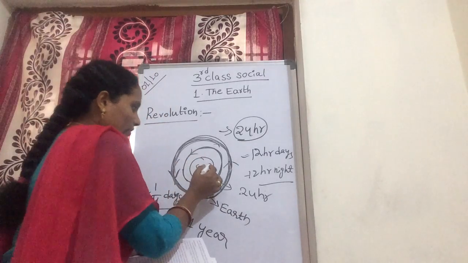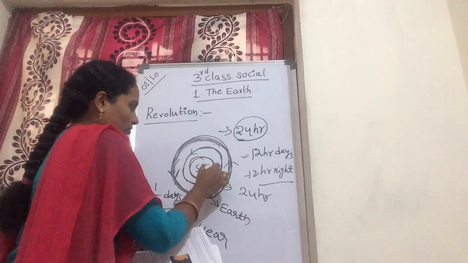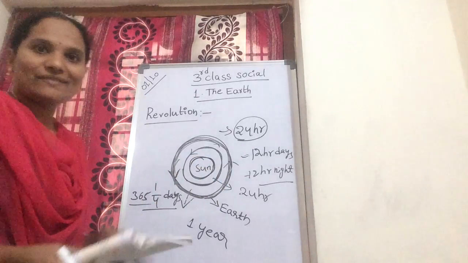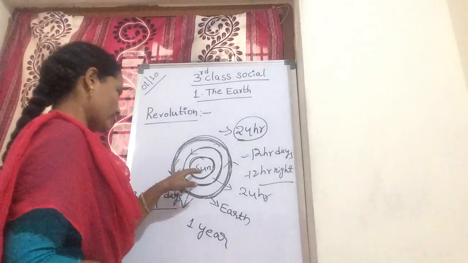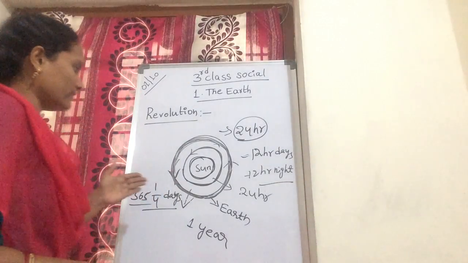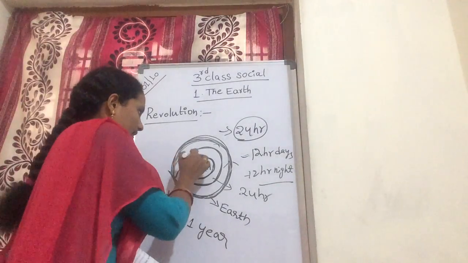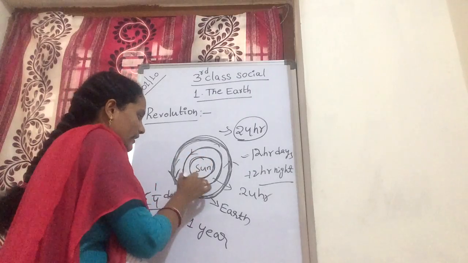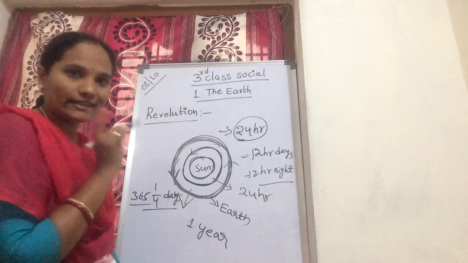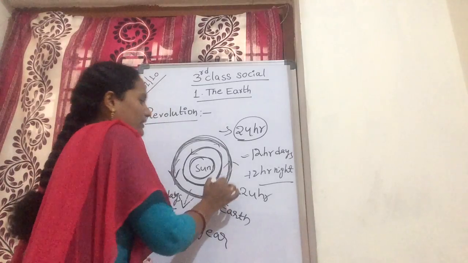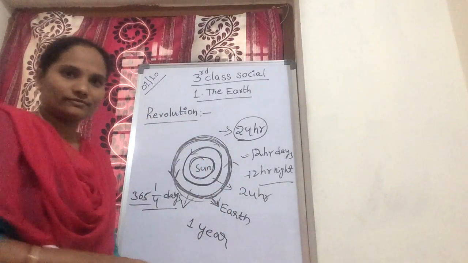It looks like the sun goes around the earth, but that is not correct. The reality is that the earth goes around the sun.